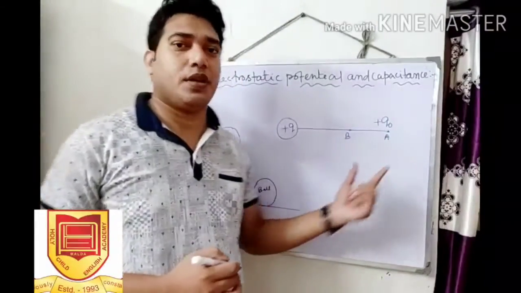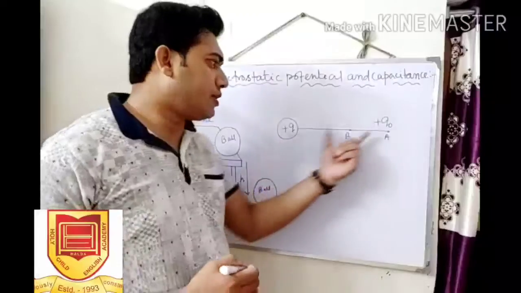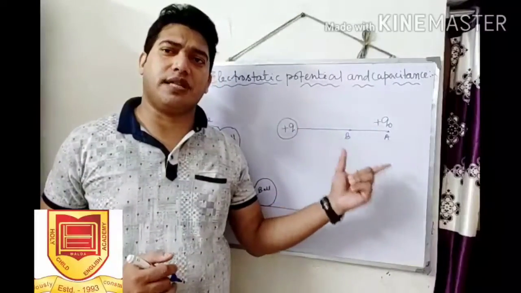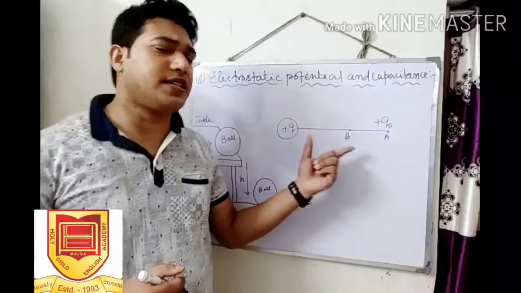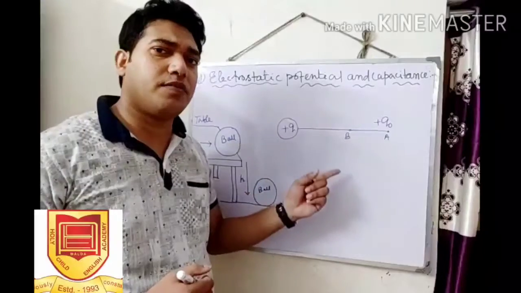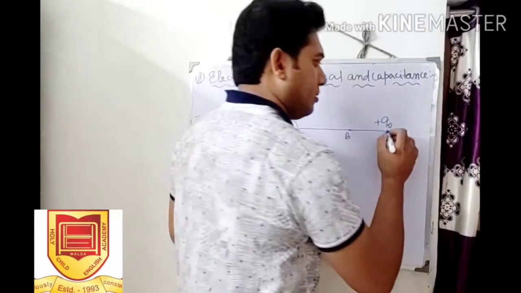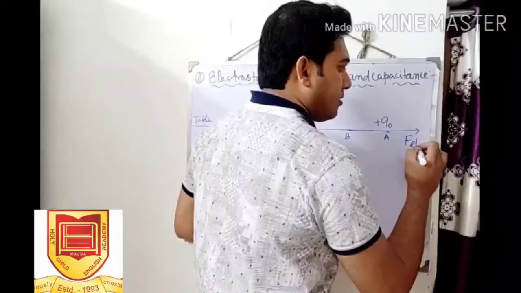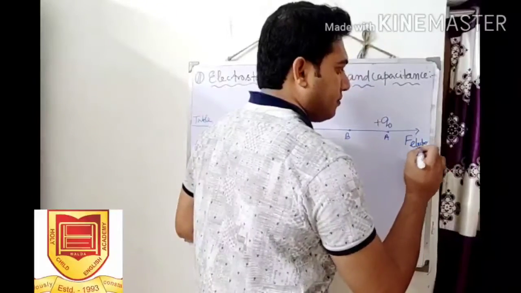Now, both the charges are positive, so an electrostatic force, that is a repulsive force, is acting on the test charge Q0, and the direction of the force will be outward. So this is an electrostatic repulsive force.